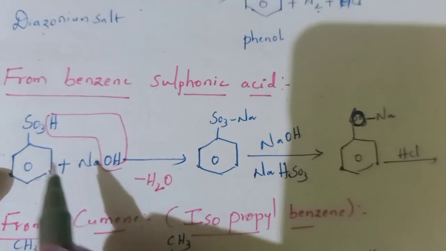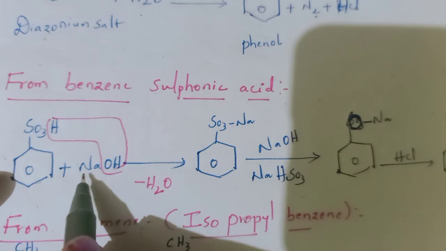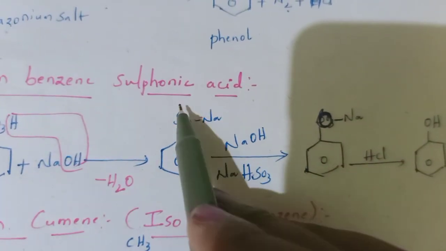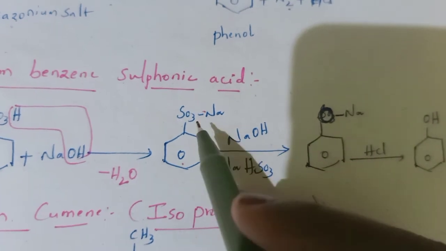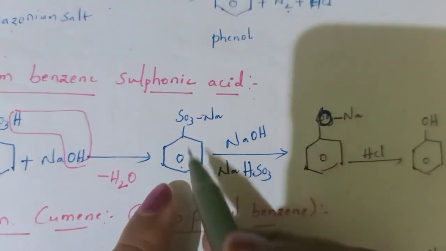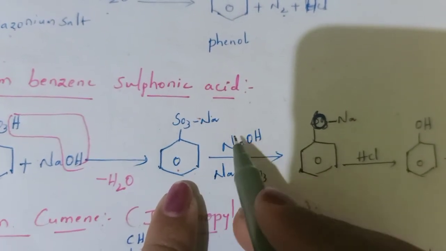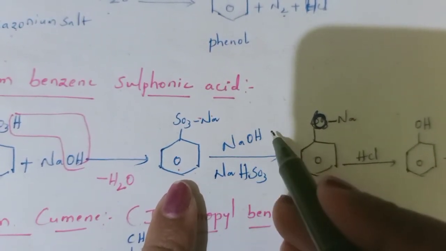Then sodium of the sodium hydroxide reacts with sulfonate, converting to the sodium salt of benzene sulfonate. Now this sodium salt of benzene sulfonate is again refluxed with sodium hydroxide.